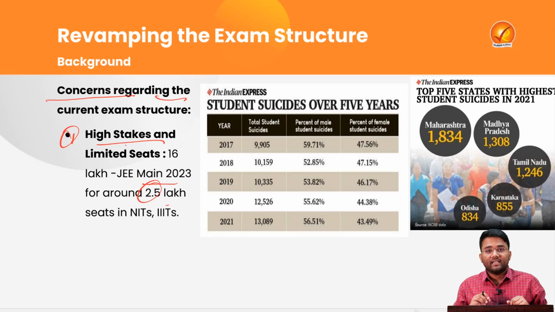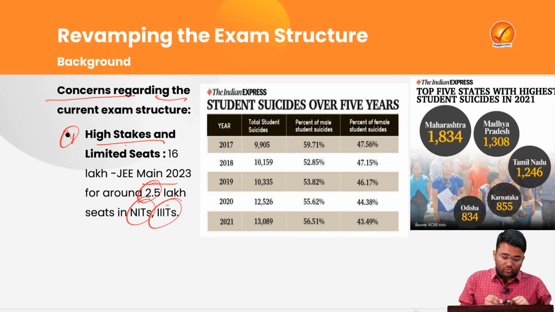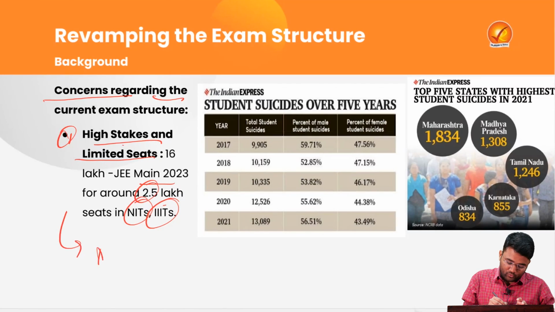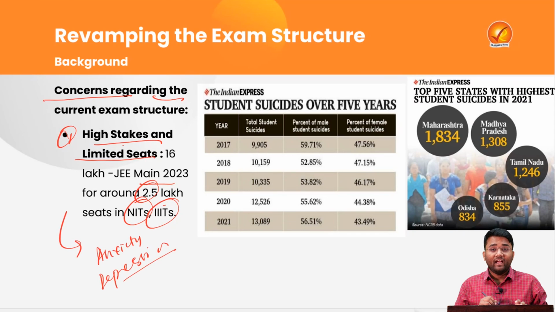This means the success rate is very minuscule, and these seats are majorly in NITs, IITs and some other colleges. So when the success rate is so low, it creates issues like anxiety and depression among students, and in extreme cases, unfortunately, student suicides.